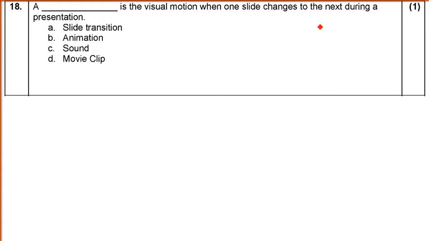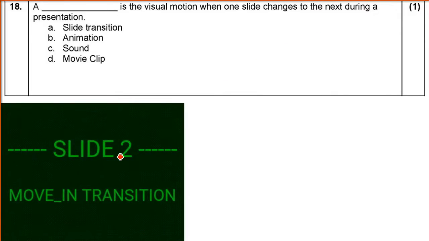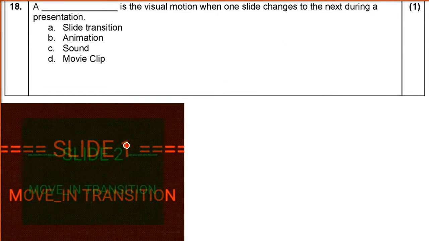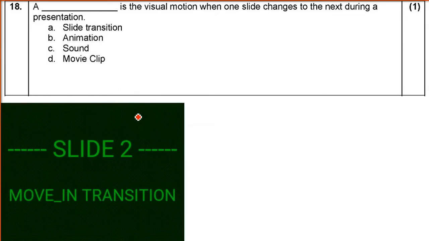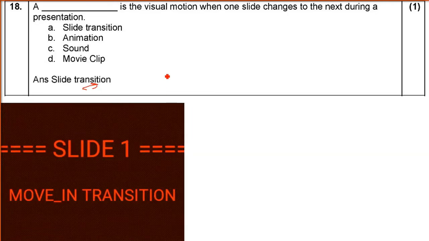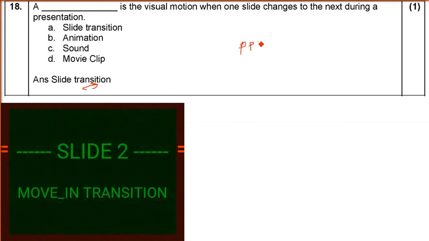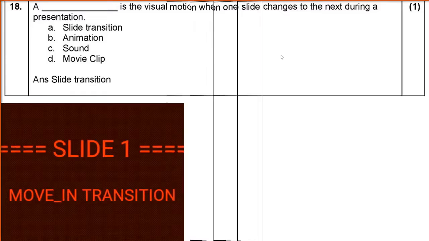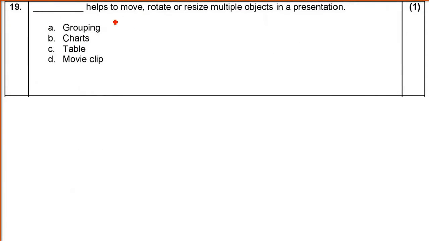A dash is the visual motion when one slide changes to the next during a presentation. So if you see multiple slides and when it is being presented, you always see people putting different kinds of transition. When one slide goes to the second slide, there is a kind of transition that makes it animated and look beautiful. This is slide transition.